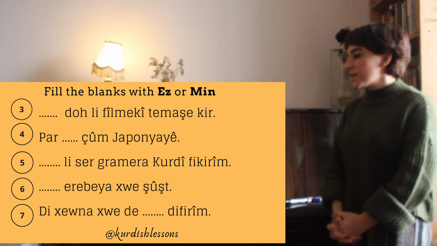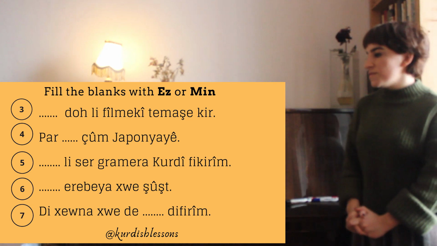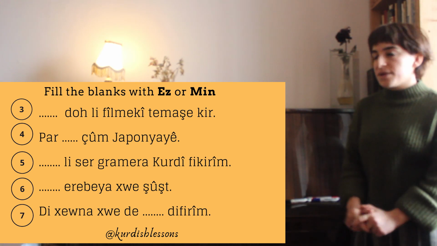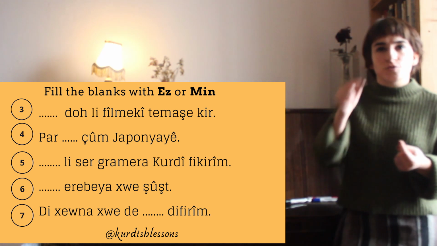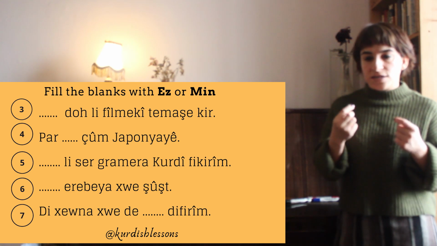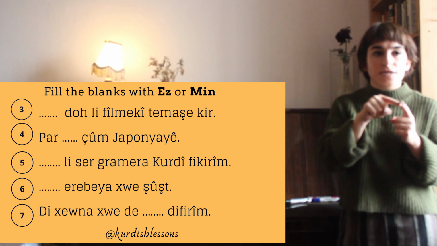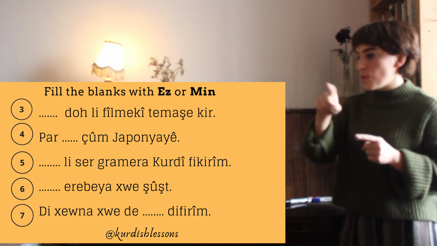"Dadadant lisser grammar kurdi fikrim." Okay, here as you see, our verb is fikirin, to think, but in Kurmanji fikirin is not transitive. Okay, in our mind, for Kurds, you cannot think something, you can think on something. That's why there is "lisser", which means about, on.